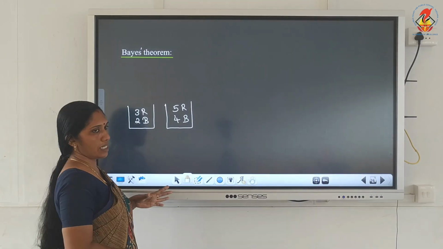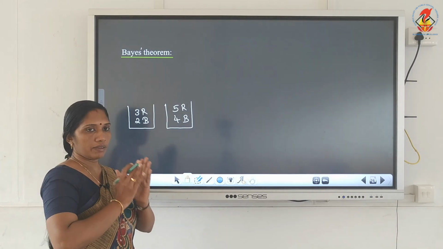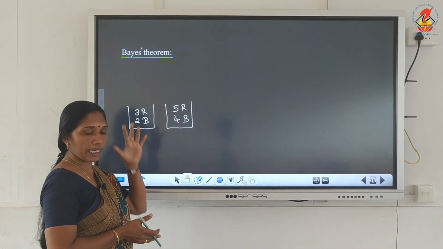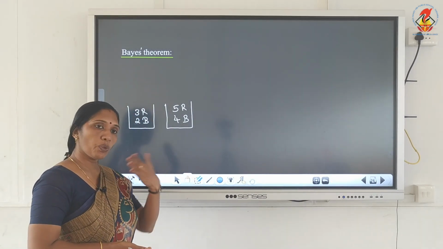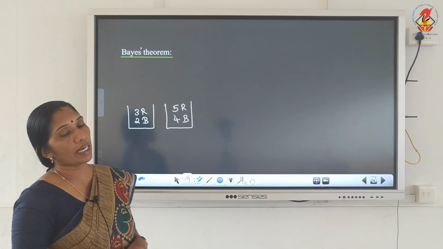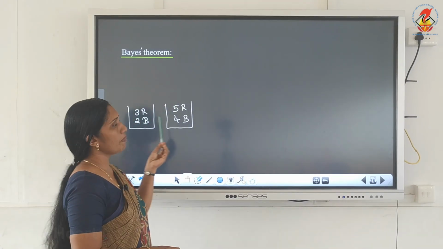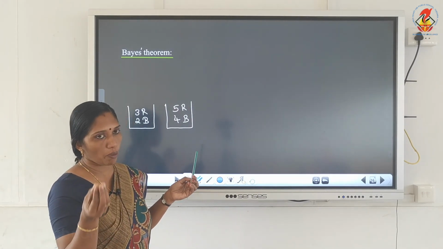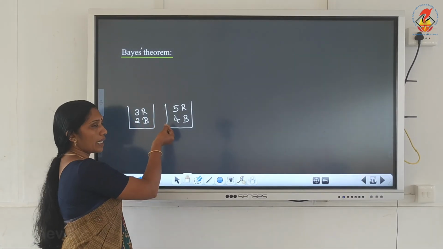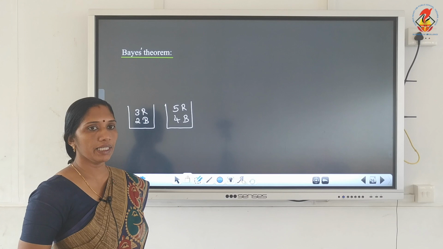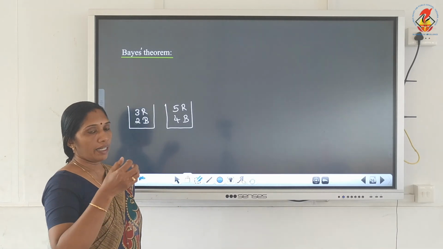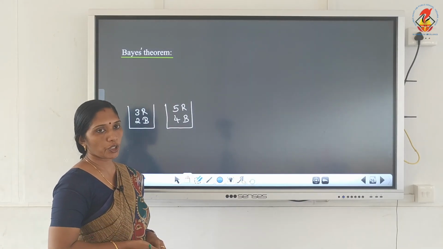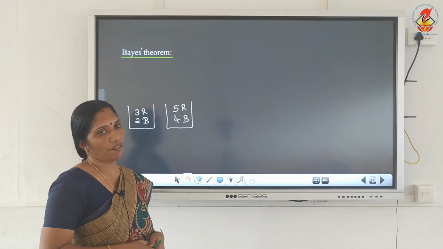But suppose the color of the ball drawn is red, that is known. Then the question will be, what is the probability that it was taken from bag 1 or bag 2? Usually the question will be in the opposite way, that is, what is the probability of getting a black ball or red ball from bag 1 or bag 2? Here, what is the probability that the red ball was taken from bag 1 or bag 2? So it is just the opposite of that.